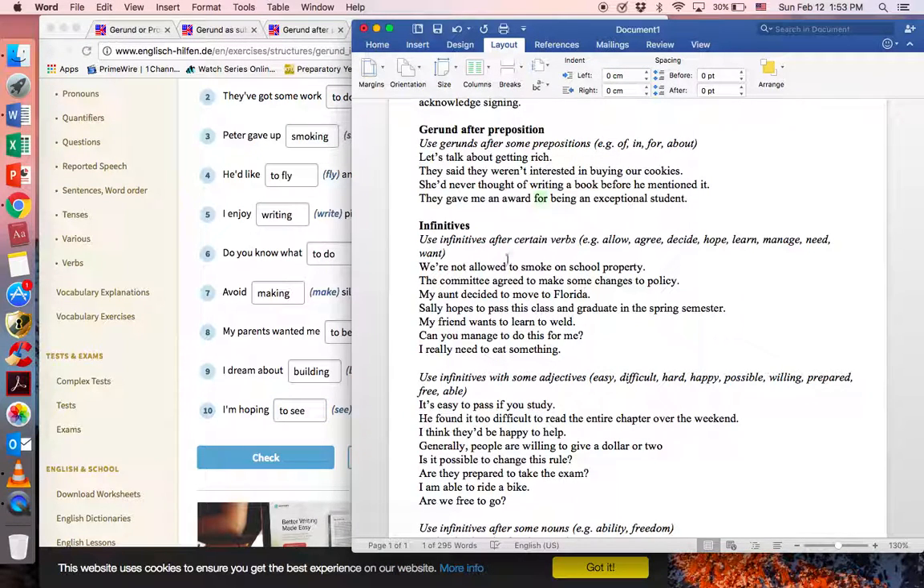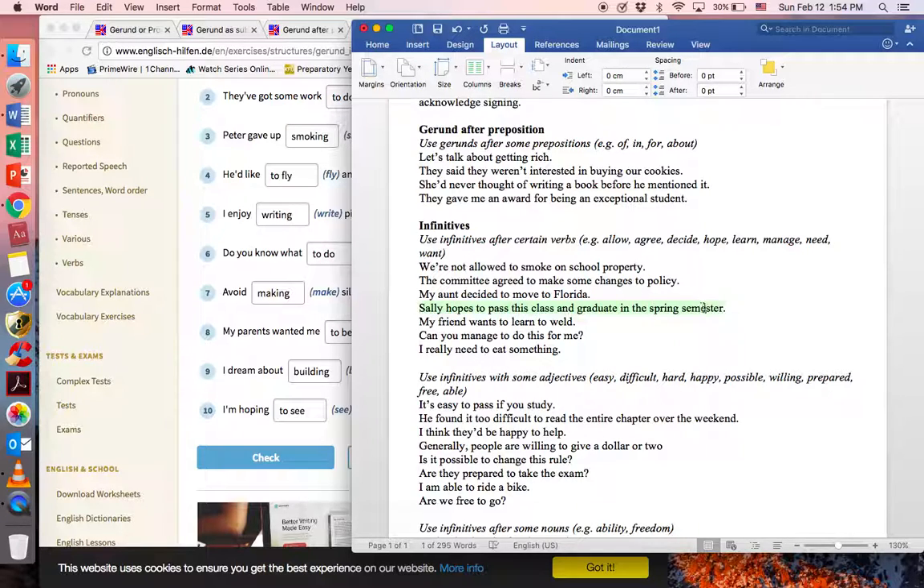Now let's look at infinitive rules. Use infinitive after certain verbs like allow, agree, decide, hope, learn, manage, need, and want. For example, we're not allowed to smoke on the property. The committee agreed to make some changes to the policy. My aunt decided to move to Florida. Now this second to is a preposition. It's talking about a direction. It's not an infinitive to.